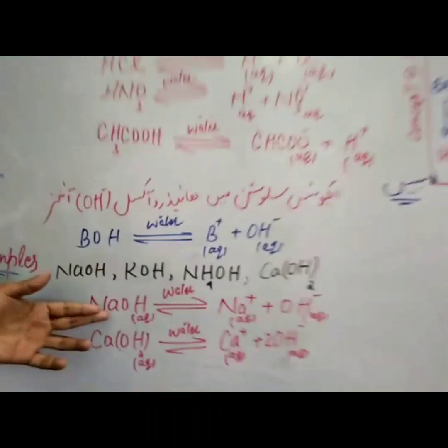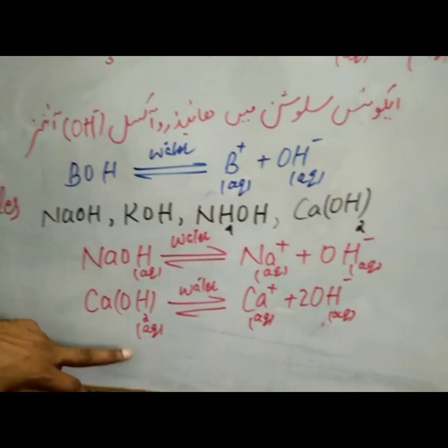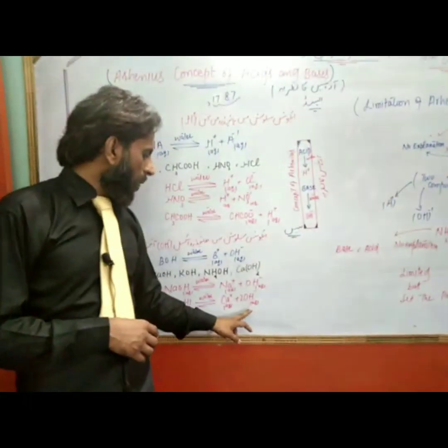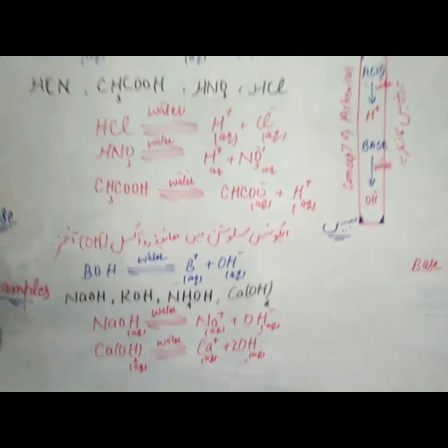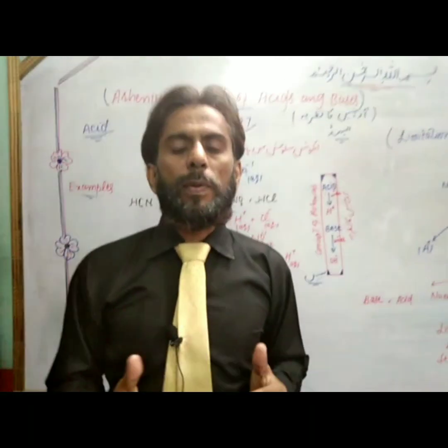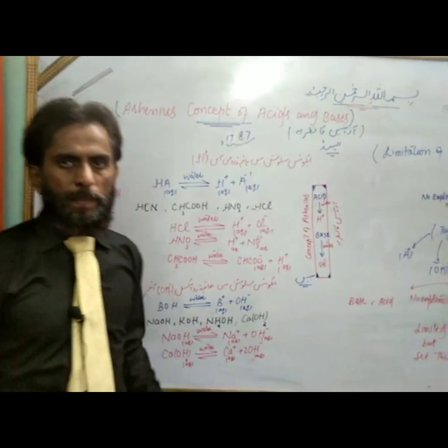For example, sodium hydroxide gives Na+ plus OH-. Ca(OH)2 gives Ca2+ and OH-, and it is a strong base. So students, you have just seen the difference between acid and base by Arrhenius. Now let's see a table.